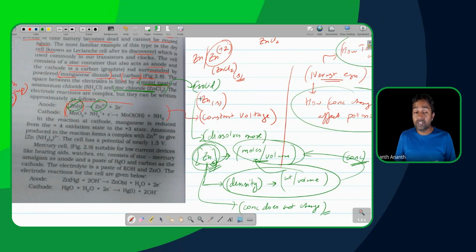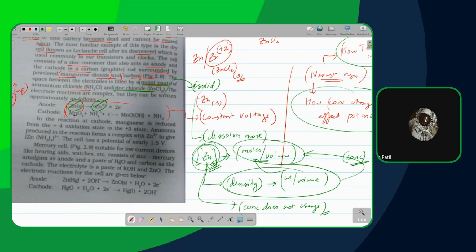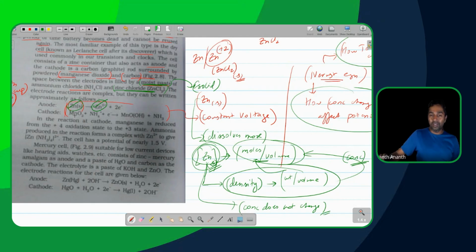Concentration is constant. So this also is taken care of. You understand where the story will go every time now? You understand why the reactions are so weird? Ideally, we would like to keep it simple, but the purpose is going to be to achieve constant voltage. So this is the reason why.